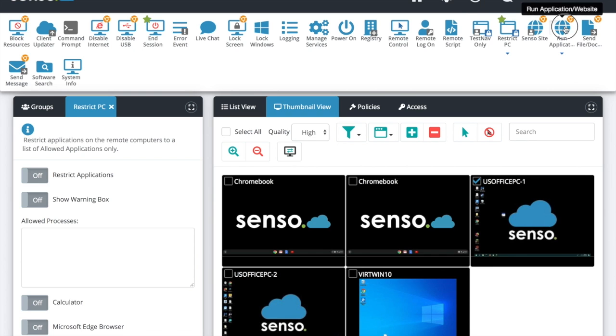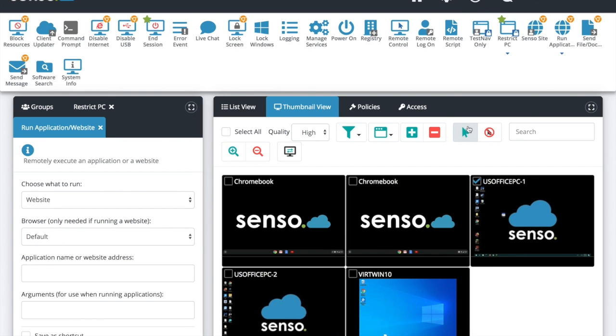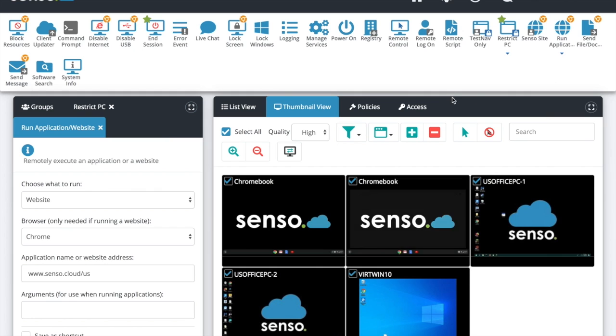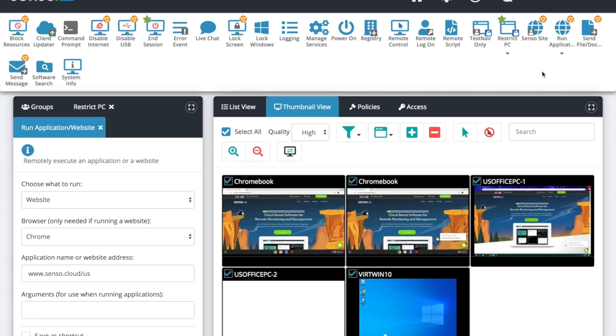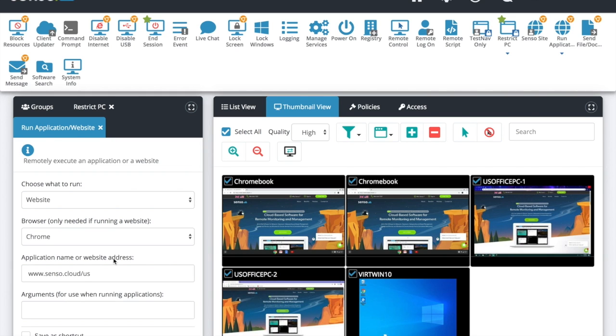Again, I have another icon here for Run Application and Website. This is a great place to save a shortcut, so I'm going to select my devices. I have a shortcut right here to run senso.cloud. That's our website. It's going to push them out to all of these devices automatically. You see I just built that right there, saved it as a shortcut. Man, I use this site all the time. I want to have a one-click button. Boom, right there. I saved it as an icon. Senso.cloud opens up on there.